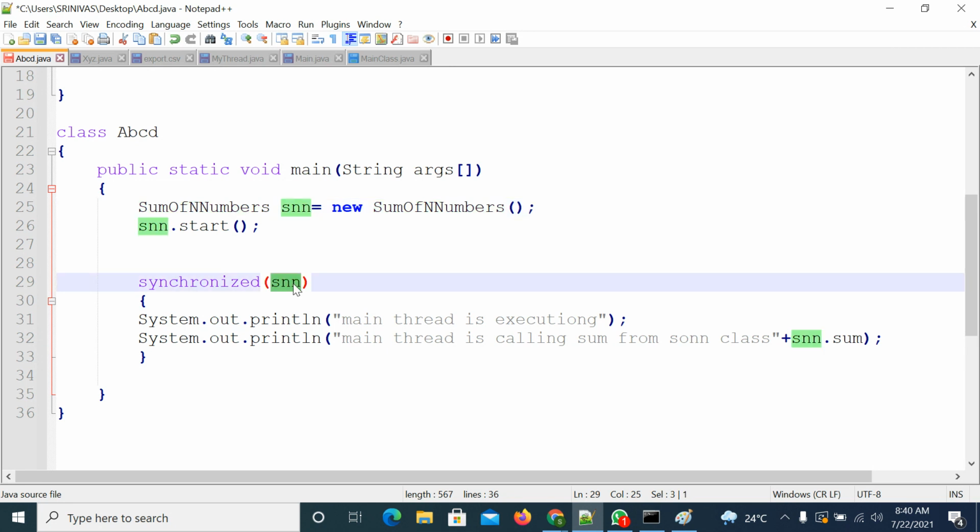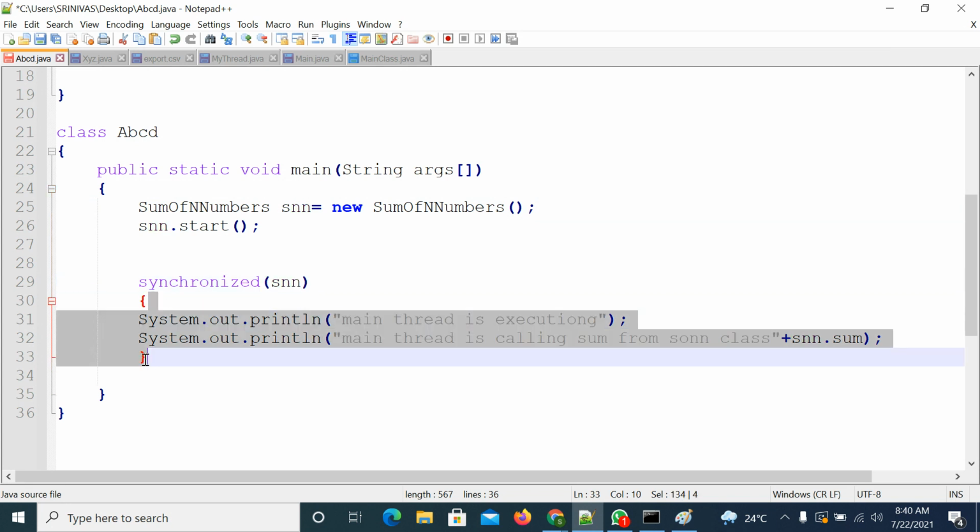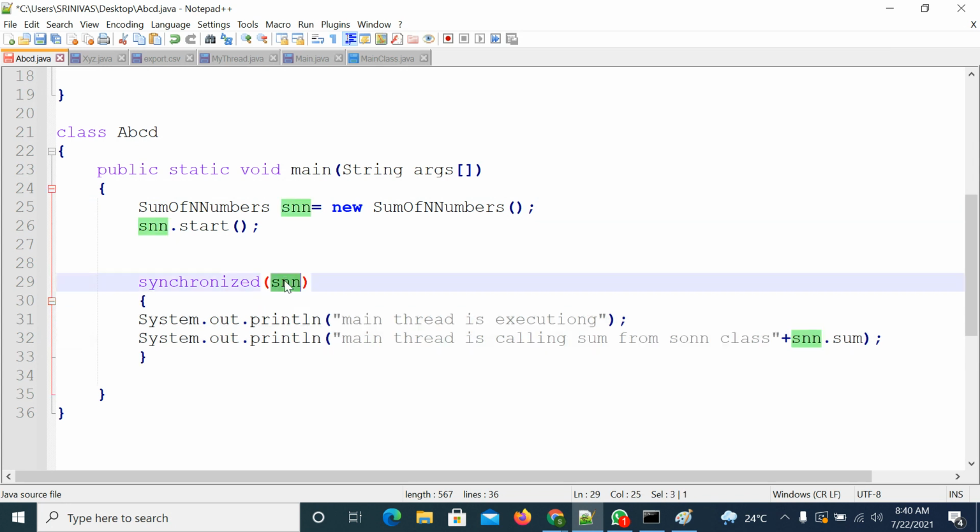So I applied synchronization. That means once the main thread gets the object of sum of n numbers, it will be locked. Another thread is not allowed to perform synchronized methods or synchronized blocks on this object. So first it is getting the lock.